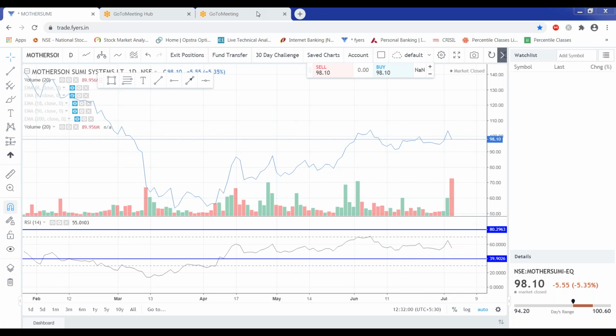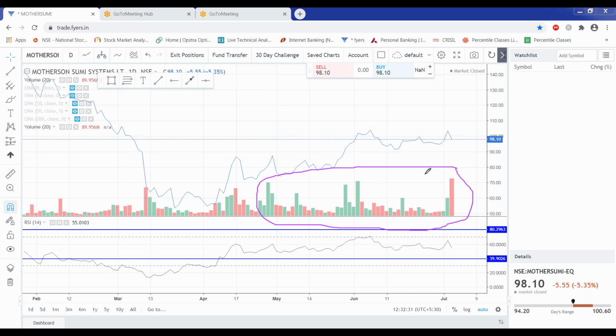Sir, just one question. Please ask. What are these columns, green and red? These are volumes, yes, on my chart. Red means sellers and green means buyers. No, it's not like that. Now I am talking about RSI. Why are you focusing on volume? No, it just appears, that's why I asked.